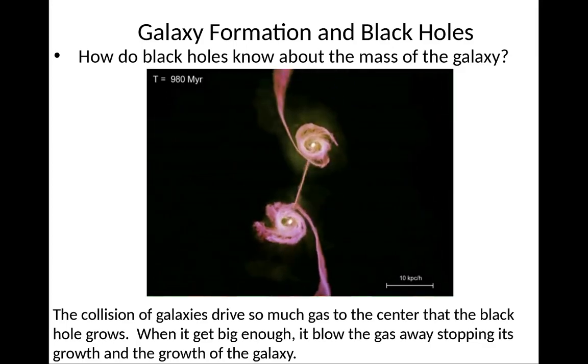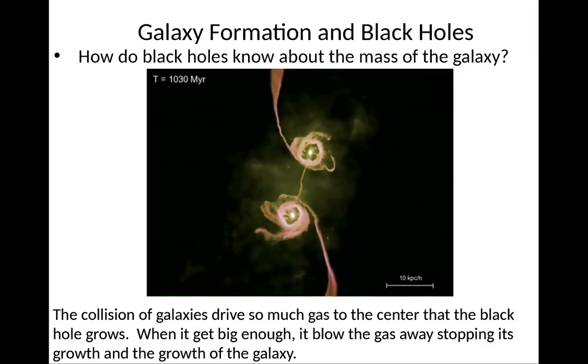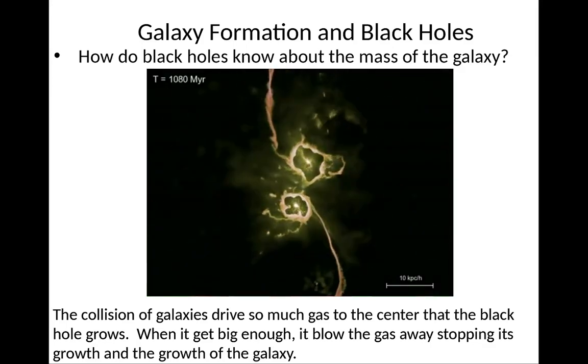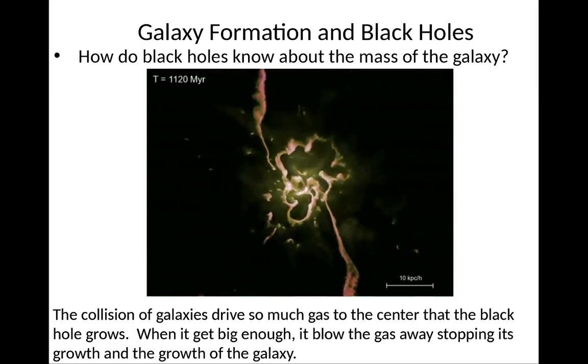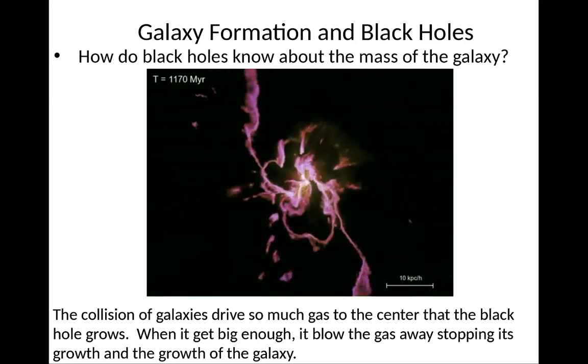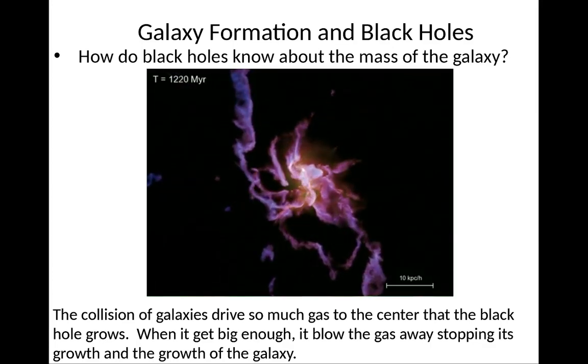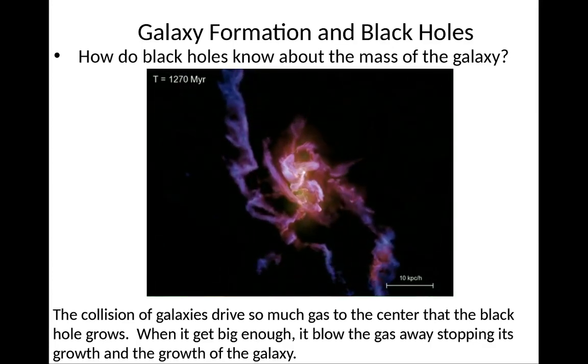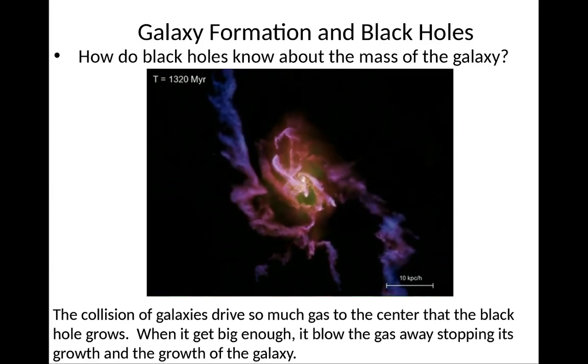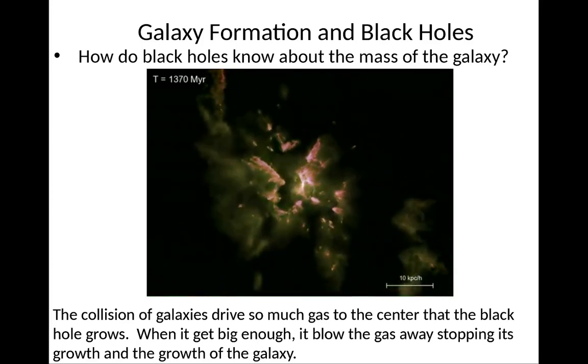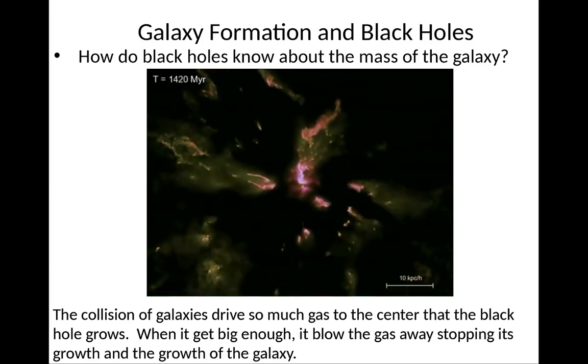And what's happening is it's starting to blow away the gas. Right? The black hole is generating so much energy, it's blowing away the gas. Now if you see in stars, you see a second collision here. This will generate more gas, fire more gas in the center, and generate one final titanic explosion that will blow away the rest of the gas, and all the gas is gone.